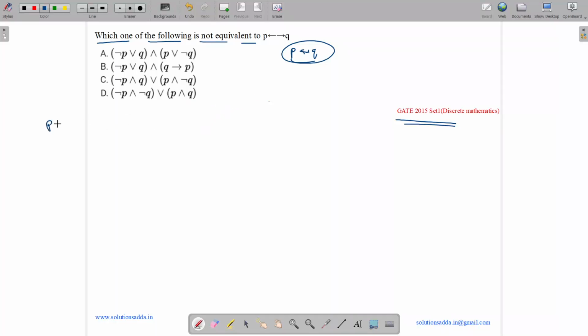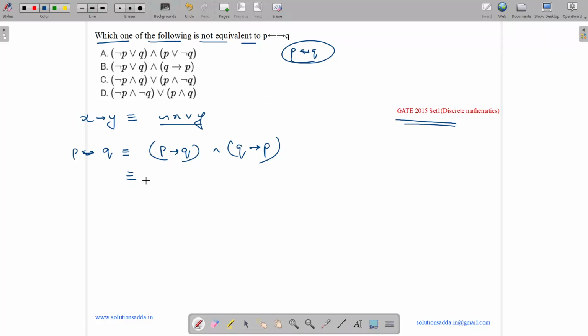So what is the formula for P implies Q? P implies Q is equivalent to negation of P or Q. Or let us write it in generic way. What is X implies Y? So X implies Y is equivalent to negation of X or Y. So let us see, we have P double implies Q. It means P implies Q as well as Q implies P. Now let us solve this one using this formula. So we get negation of P or Q and Q implies P. Let us see the options. Yes, option B is matching.